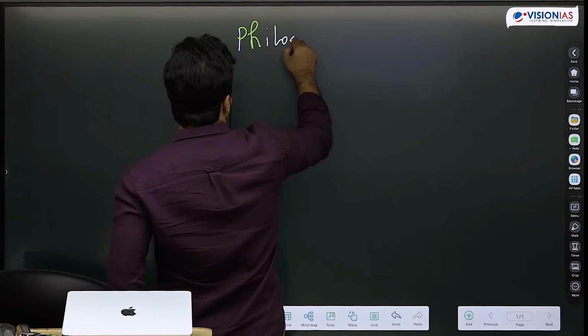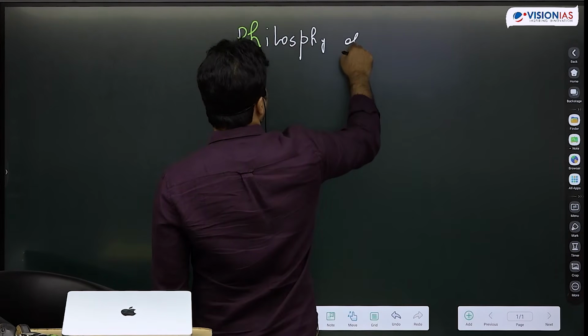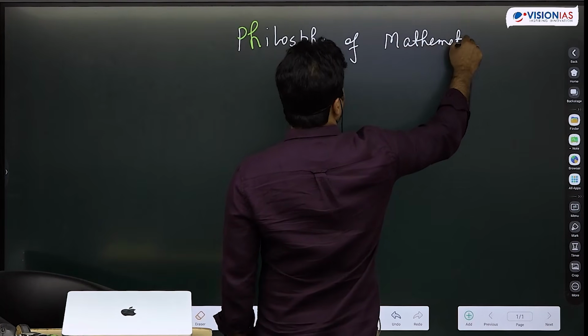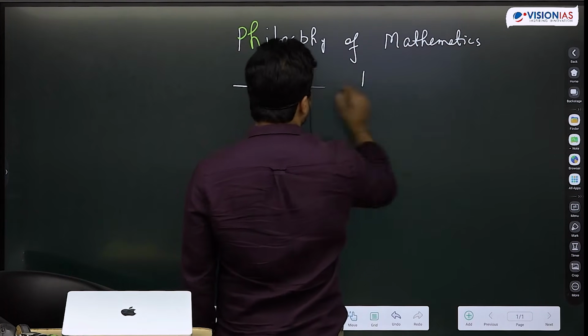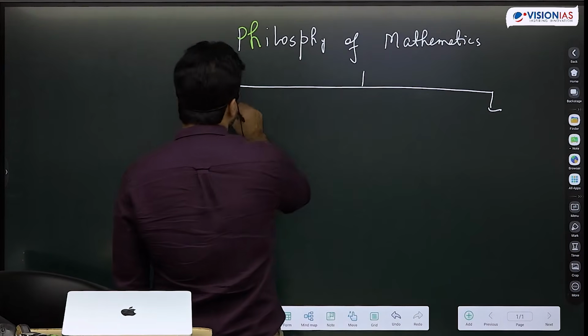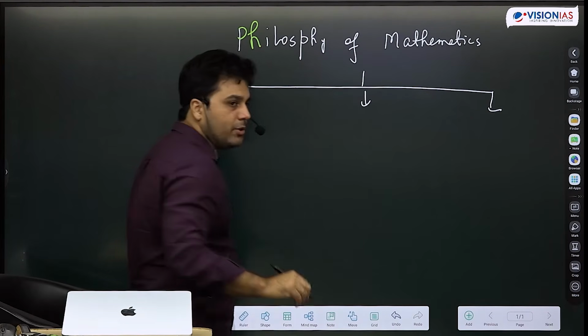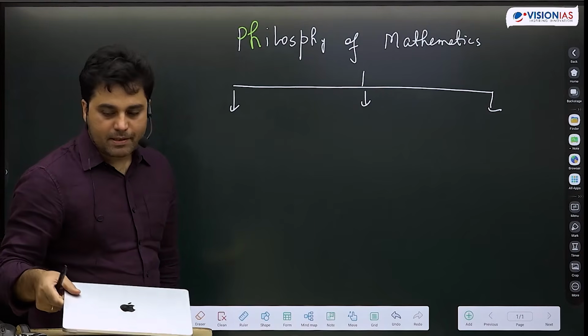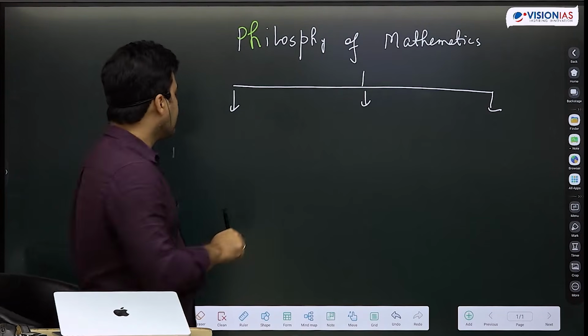But first let me tell you, there are three main branches. I will only tell you about two of them. The third one is not important for us. For physics as a subject, the third one is not important. The first is called Platonism.